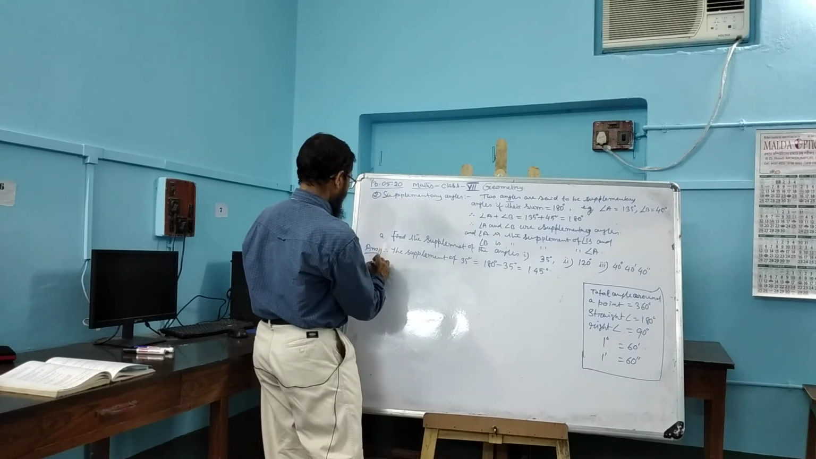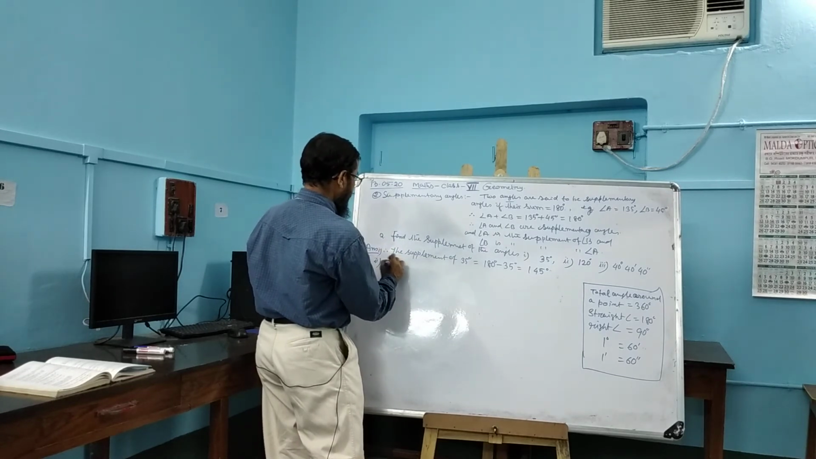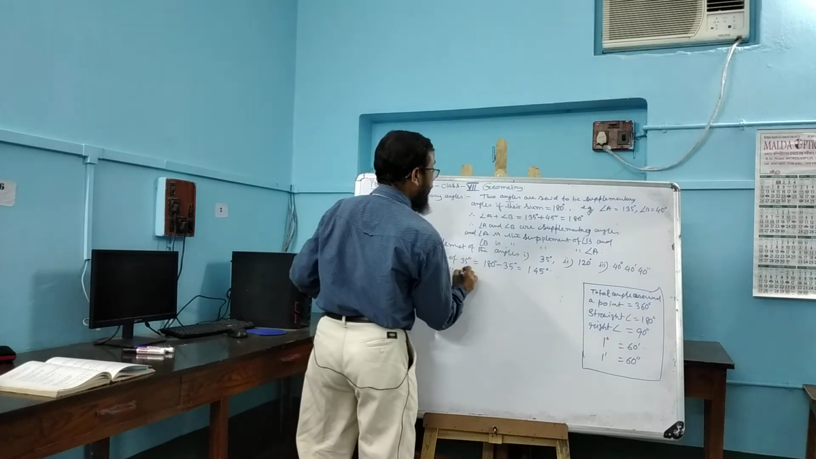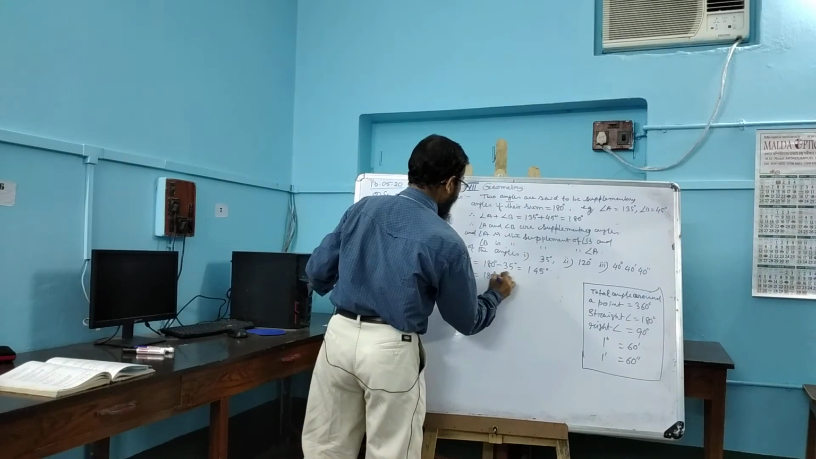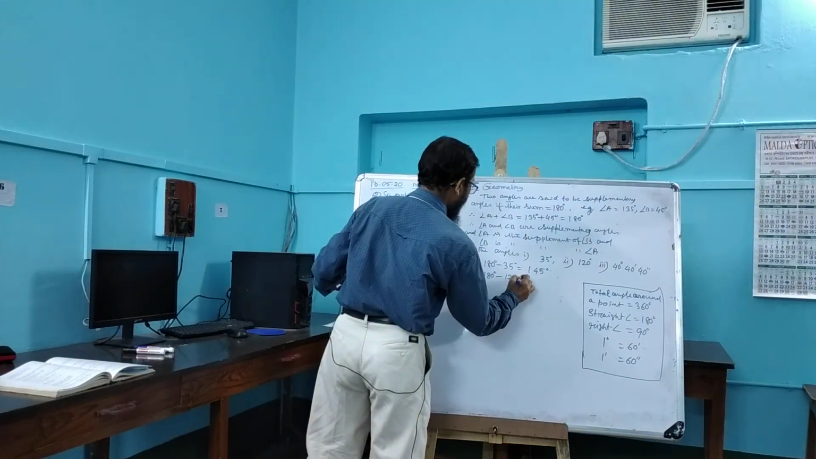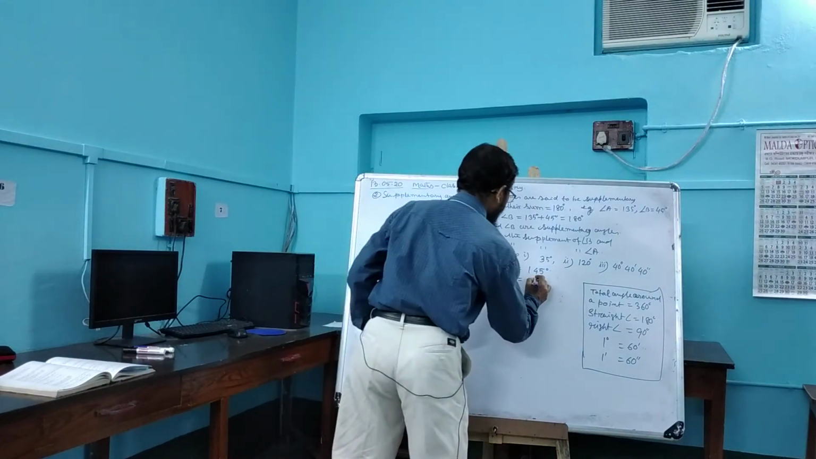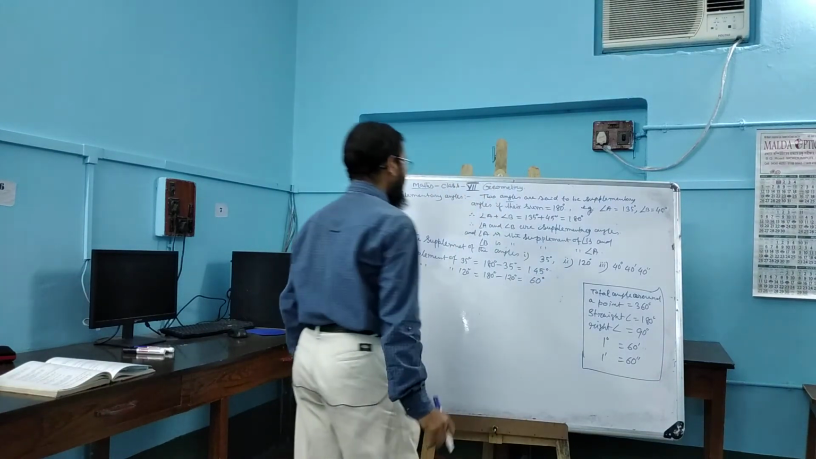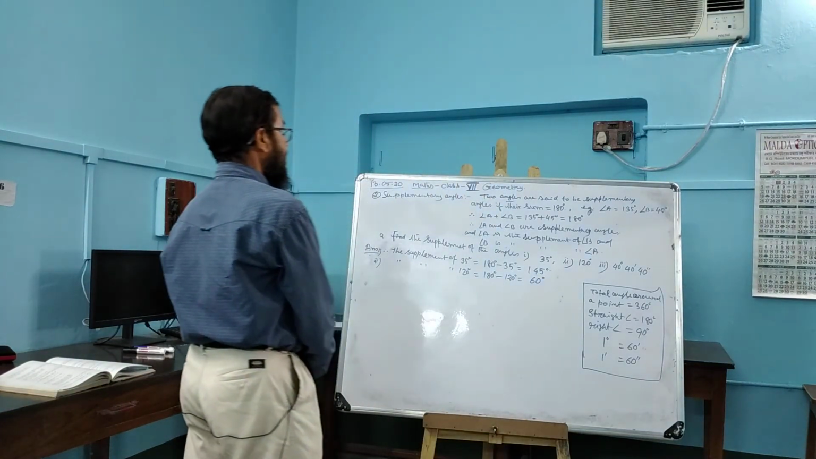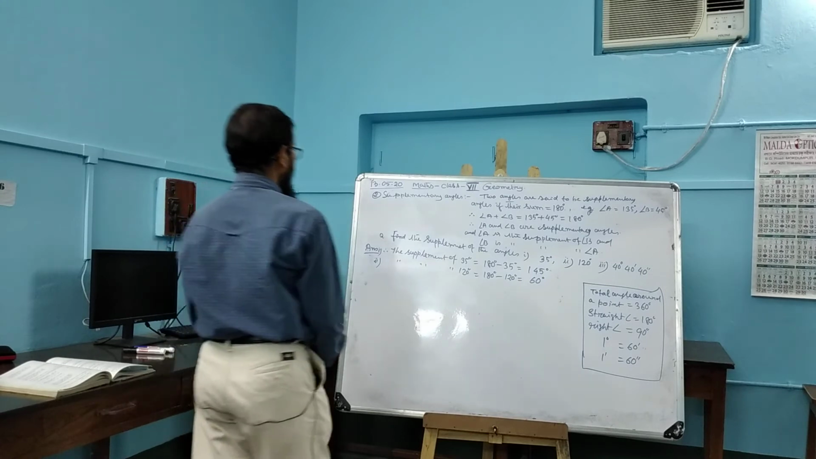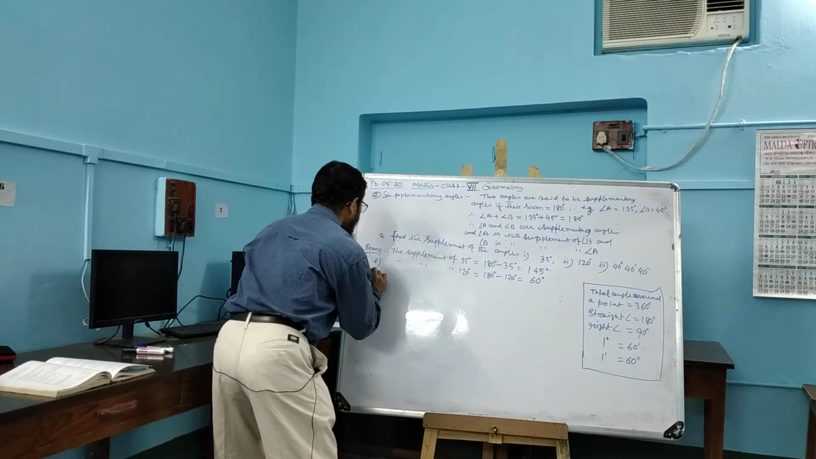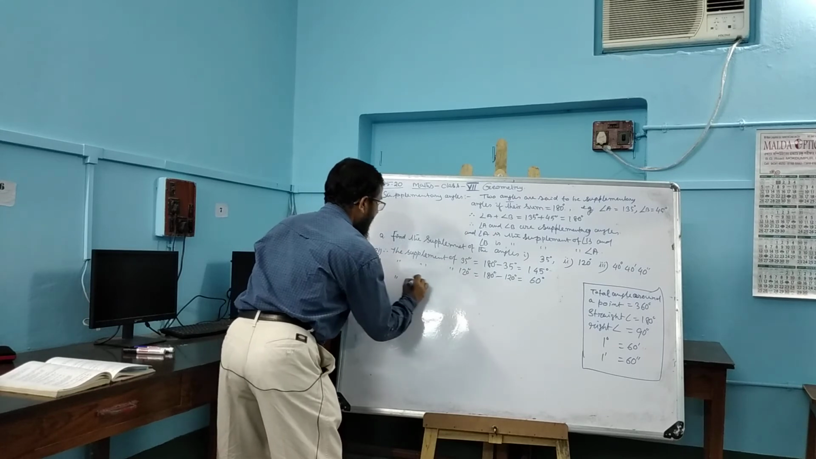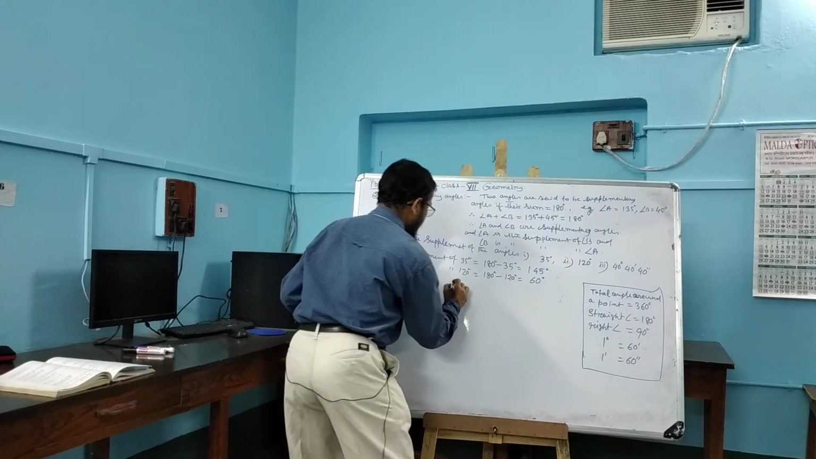This is number 1. Number 2, the supplement of 120 degrees is equal to 180 degrees minus 120 degrees, that is equal to 60 degrees. And number 3, the supplement of